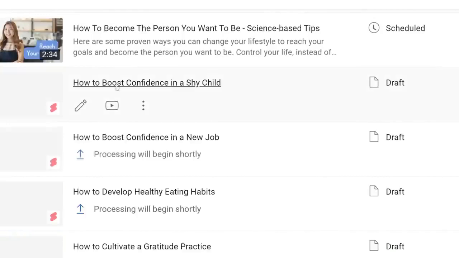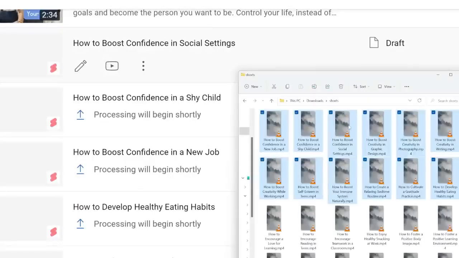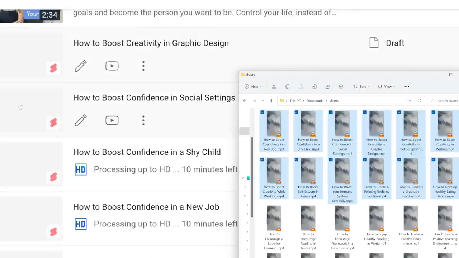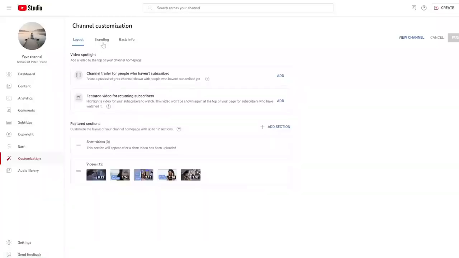And you can see that the title of each video is automatically filled in for you because it's the title of the file name. How cool is that? Oh, and one thing I forgot to mention, which you should do actually before doing all of this, is in YouTube, you can actually preset your description so you don't have to type in a description from scratch every time you upload a video. So in case you didn't know this, in your YouTube studio, simply go to settings and